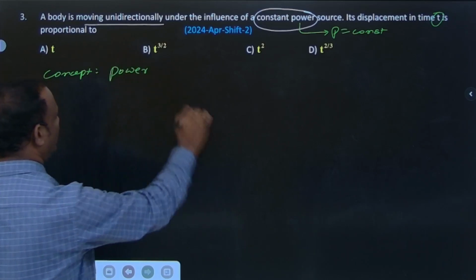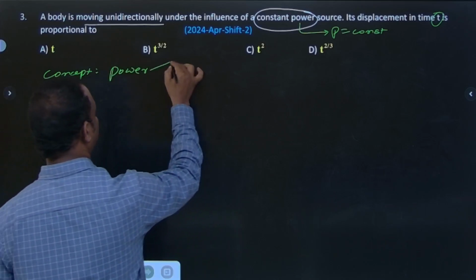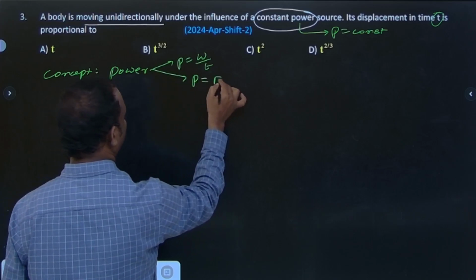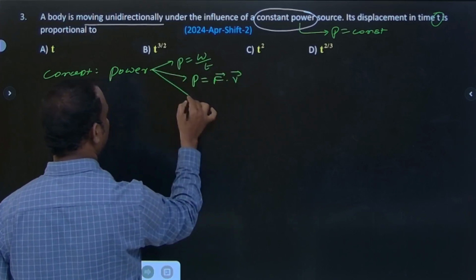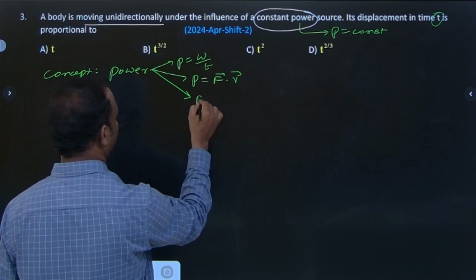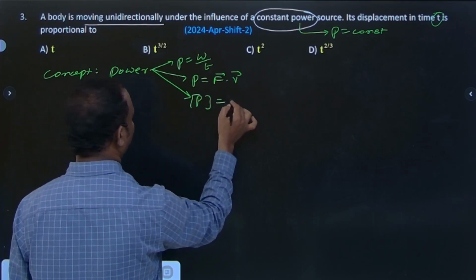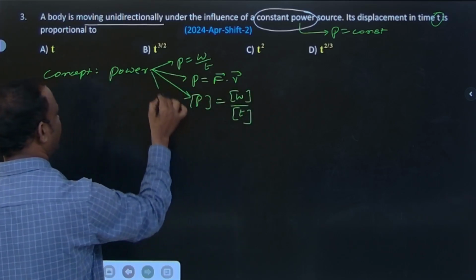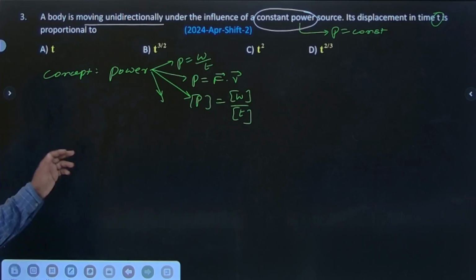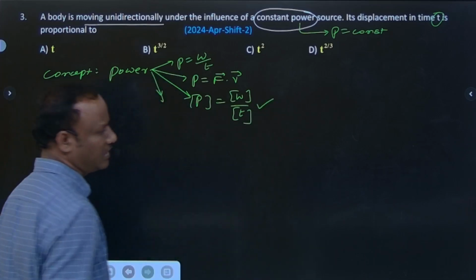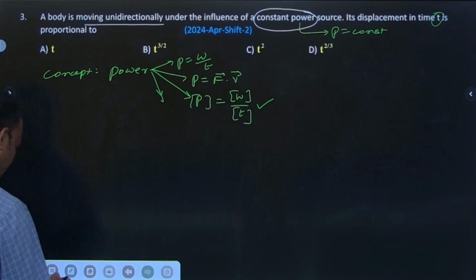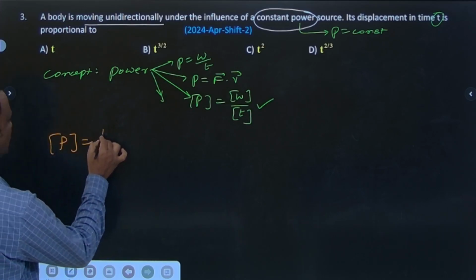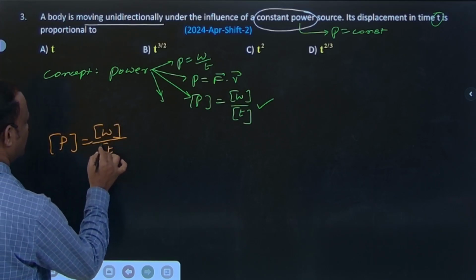What is the formula I know about the power? Power P is equal to W by T. Power P is equal to F bar dot V bar for instantaneous conditions. Dimensional formula of P is equal to dimensional formula of W by dimensional formula of T. So in different cases we can do this. My best way I am choosing is based on dimensional analysis. So I want to write the dimensional formula of power.